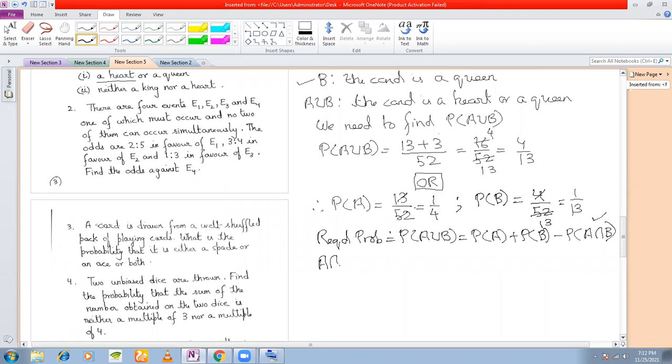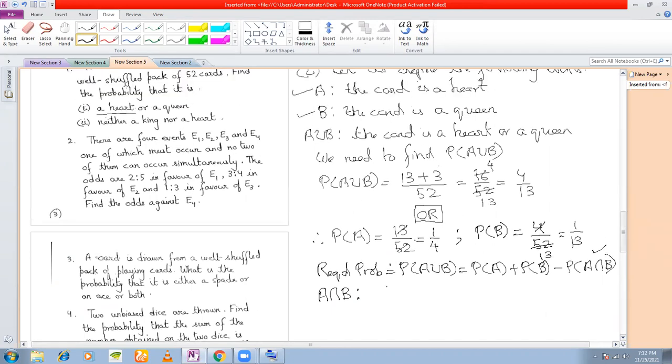First of all, let's see what the event A intersection B here is. See the events: the card is a heart and the card is a queen. So if I introduce an 'and' in between these two events, what will the event become? The card is a queen of hearts, right? Check once again. Let me know whether you have understood. If the card is a heart and the card is a queen, that means the card is a queen of hearts. Right or wrong?